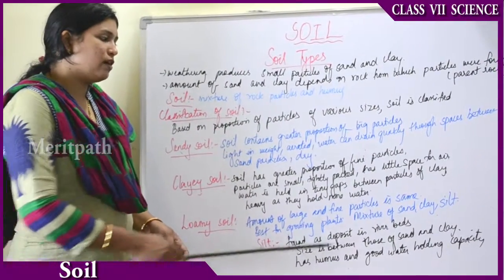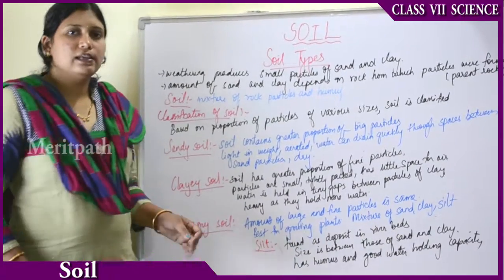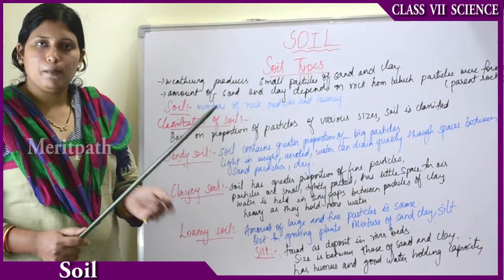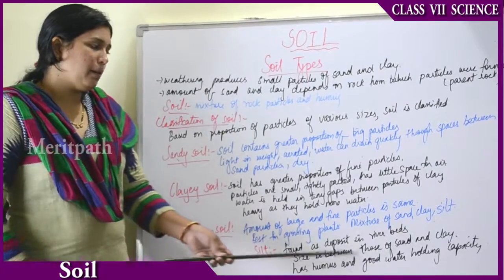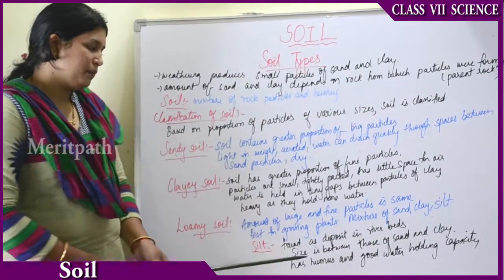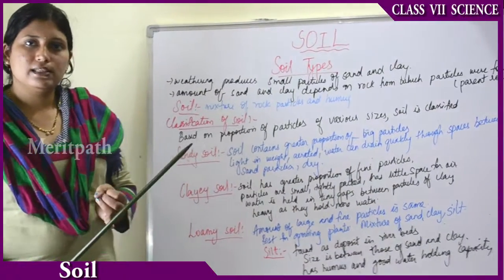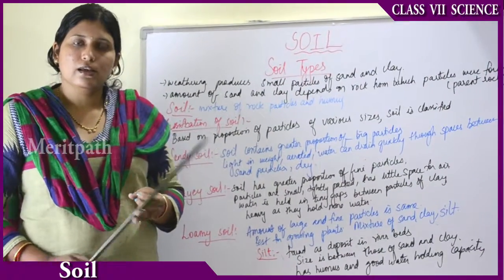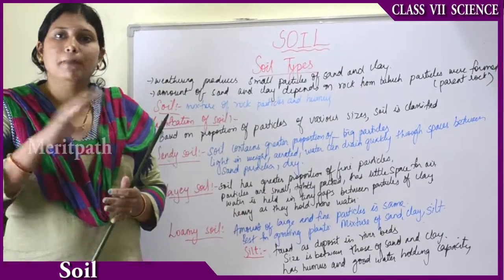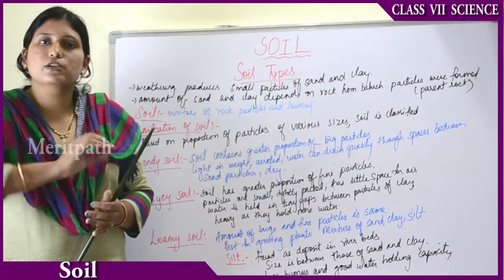Silt is found as a deposit in the river beds. Silt is also a type of soil, a type of sand. Its size is between those of sand and clay. Sand is bigger in size, clay is smaller in size. But the size of the silt is between these both. That means neither small nor big.